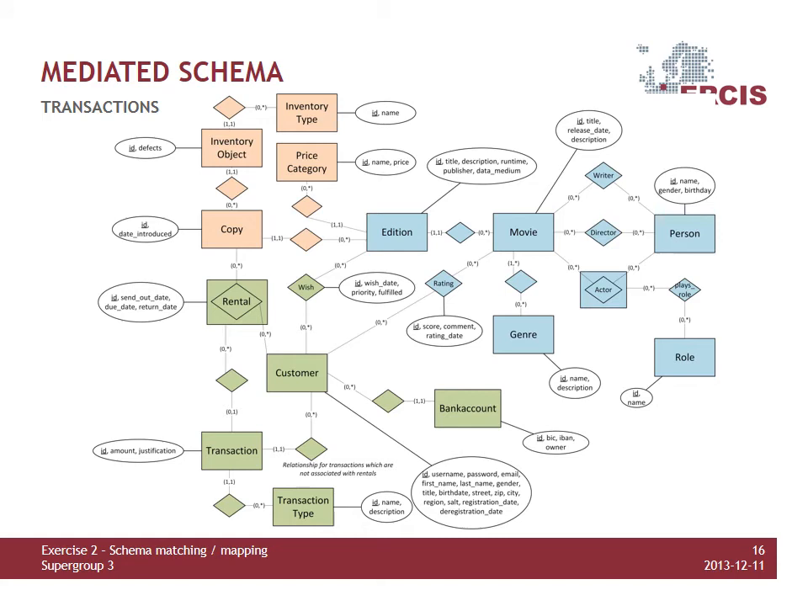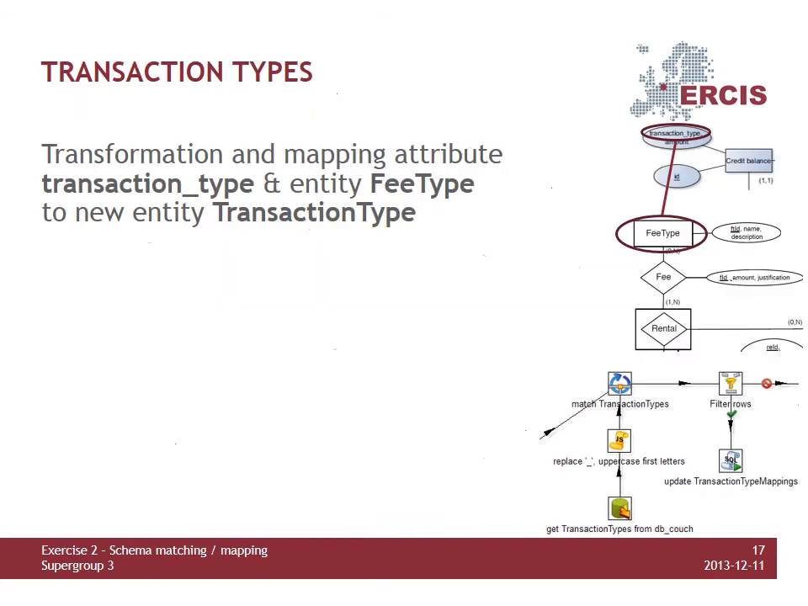Now let's move on to our next topic. We are going to look at the transactions and the transaction types. Since, again, only the two movie rental companies, Dolly Blockbuster and Couch Cinema, are dealing with customers' payments, only the two data models have to be migrated here. Due to the different implementation of transaction and fee types, we perform a transformation and mapping of the attribute transaction type and the existing entity fee type to the newly introduced entity transaction type.